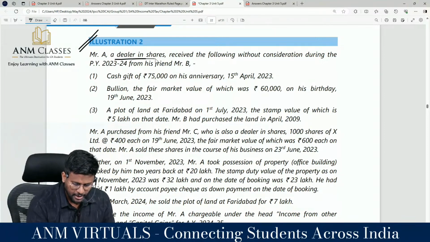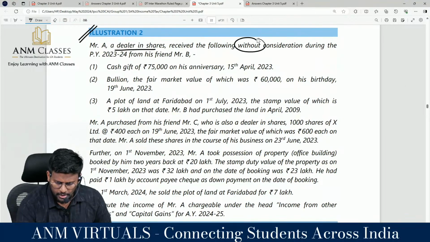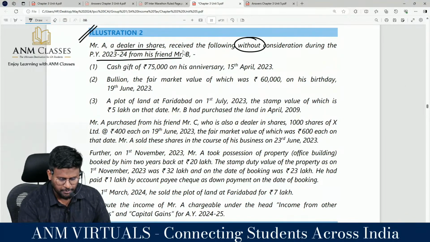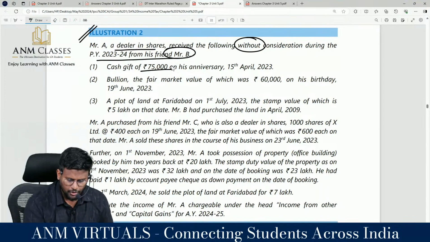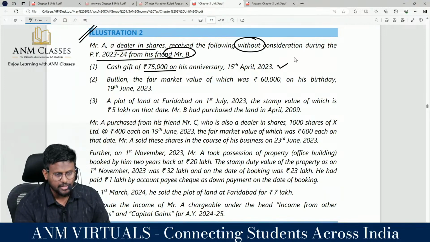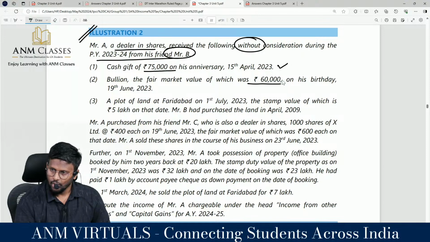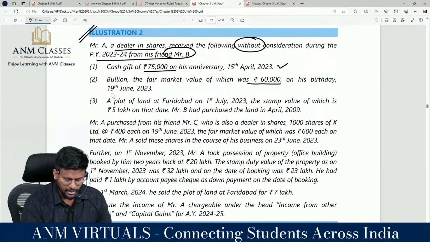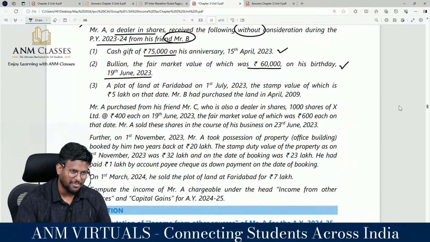Mr. A, a dealer in shares. What does he sell? He receives the following without consideration during the previous year. That means these items have come as gifts from Mr. B. Okay? Cash gift of 75,000. Does it exceed 50,000? Yes, sir. On his anniversary, so taxable. Correct? Yes. Bullion, what is the market value? Rupees 60,000 on his death day, 19 June 2023. Does it exceed 50,000? Yes, sir. So taxable. Correct? Yes, sir.